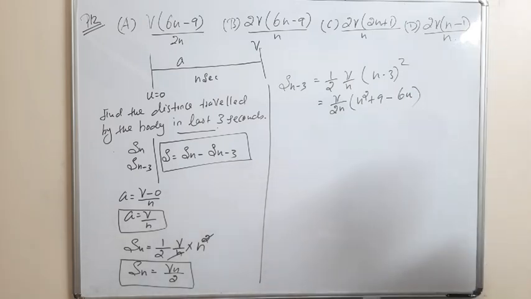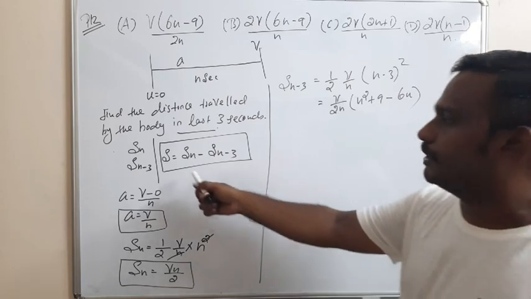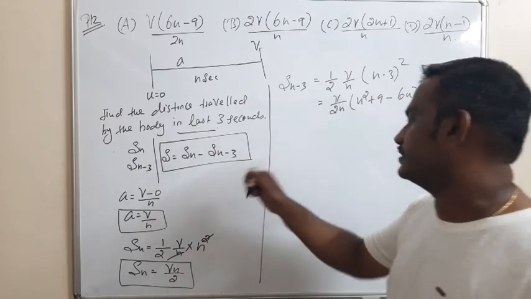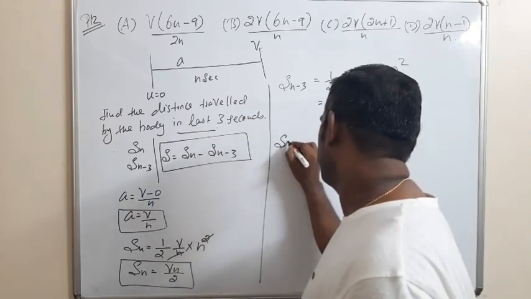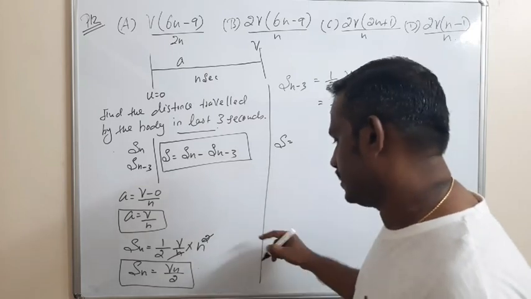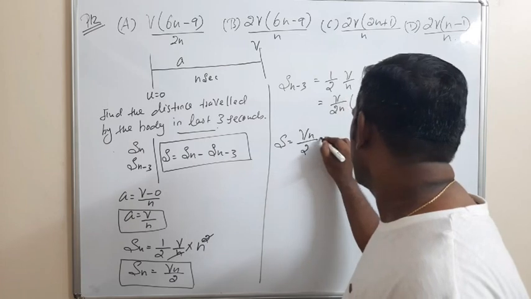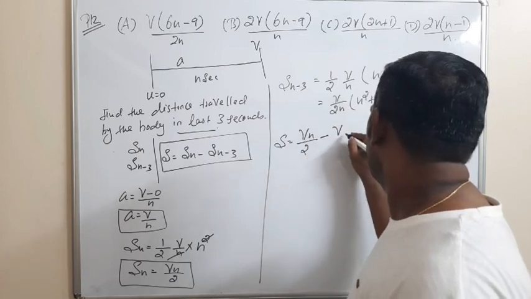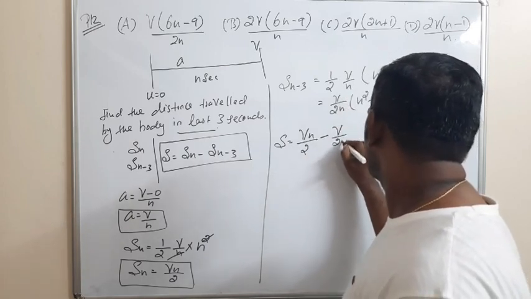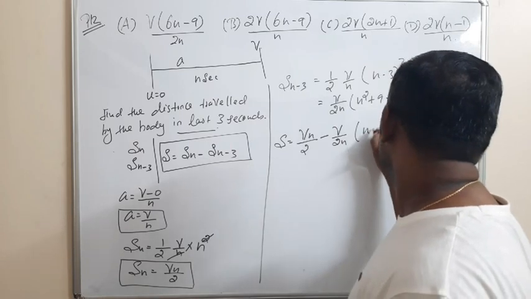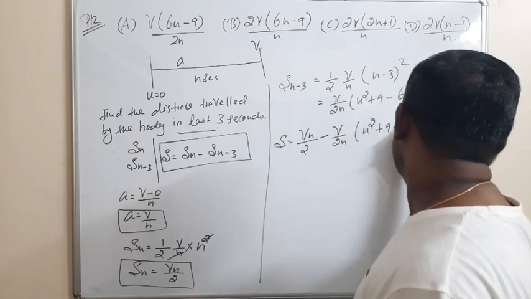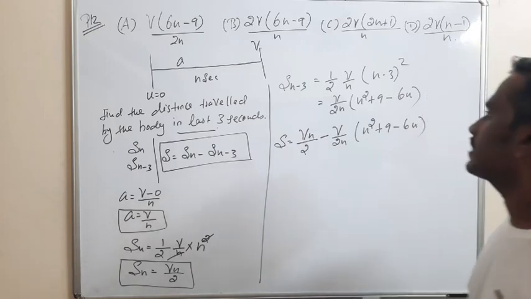So the distance traveled by the object in the last 3 seconds, S, is equal to Sn, Vn by 2, minus v by 2n into n square plus 9 minus 6n.